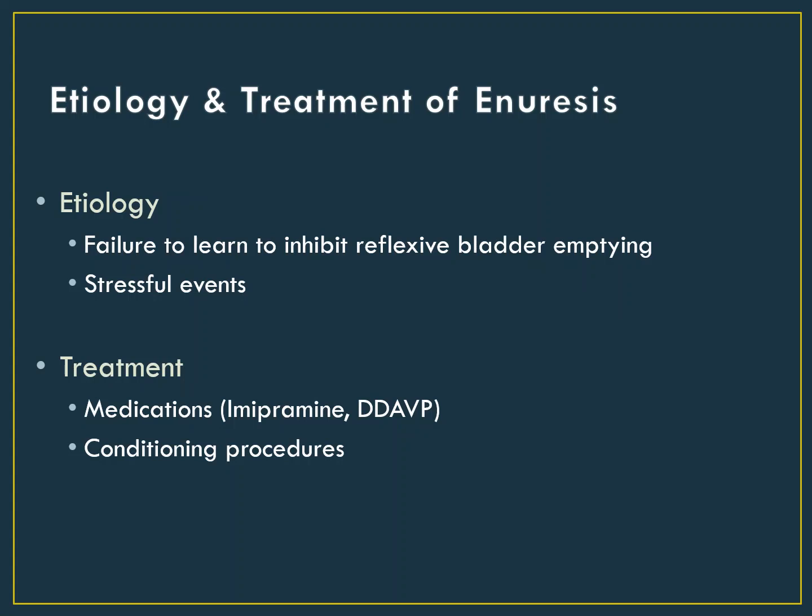The etiology that describes most instances of enuresis, which is accidental bedwetting, has to do with the failure to learn to control one's bladder overnight, or said another way, failure to learn not to automatically empty one's bladder when it becomes full while sleeping. When wetting occurs during the day, whether intentional or unintentional, it is most often related to some stressful event going on in the kid's life, like maybe the kid's parents are getting divorced, and the kid is exhibiting a lot of anxiety or begins behaving defiantly.